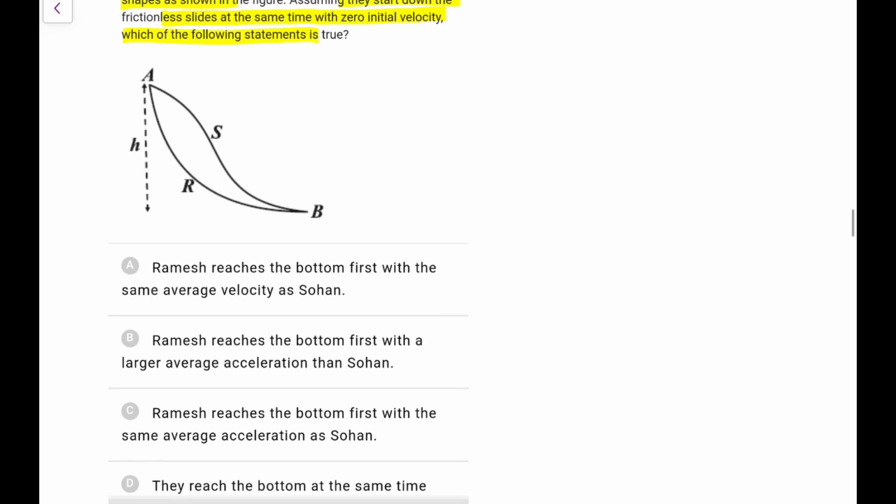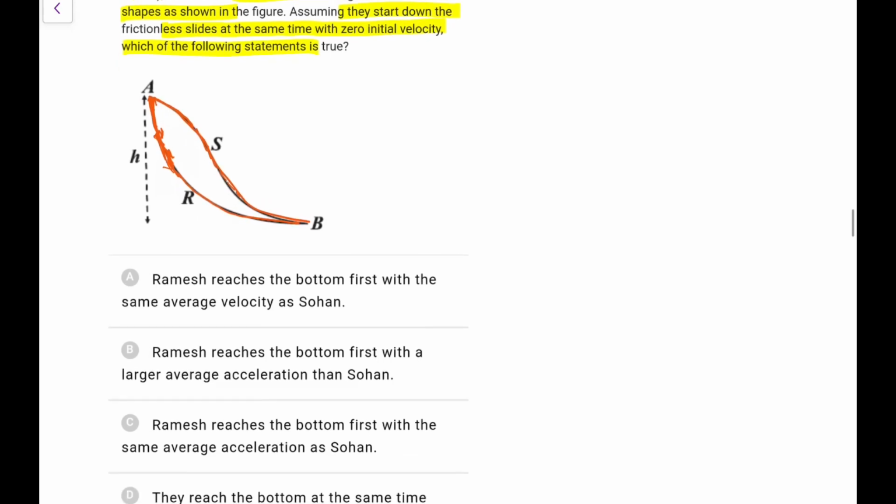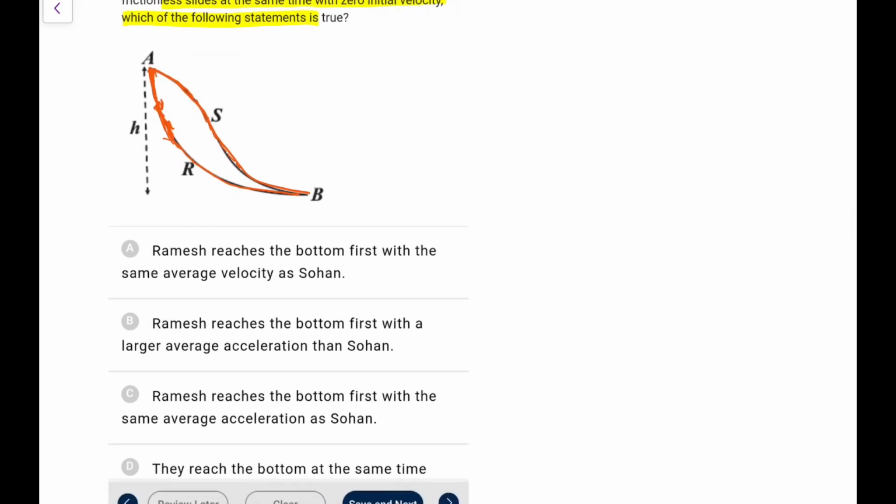If I see this, just look at this, here the steepness is more. So this is the path taken by Ramesh. So when Ramesh goes, its acceleration initially would be much larger. So it will gain speed at a faster rate, so it will travel here faster. Here it is slow to gain the speed, its acceleration increases afterwards, but again because it has increased first, it will travel faster. So you can directly make it out for the overall thing. If we do for the overall thing, definitely Ramesh will reach faster and hence will have a larger average acceleration. So you have to just go by the logic which is being given here.